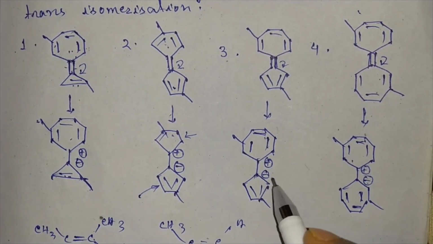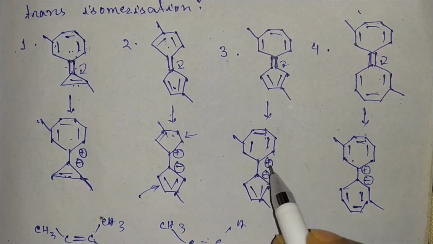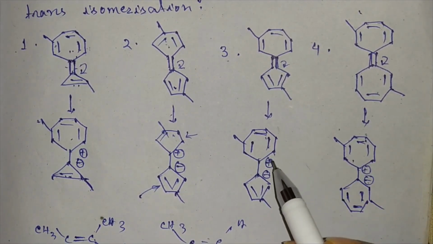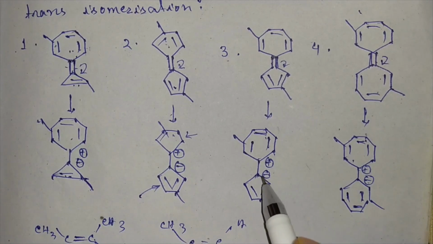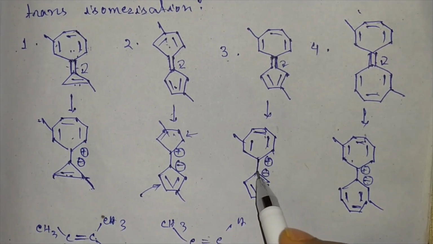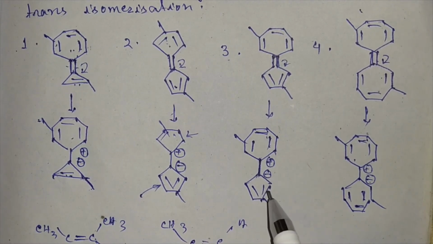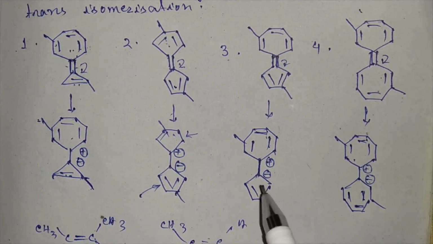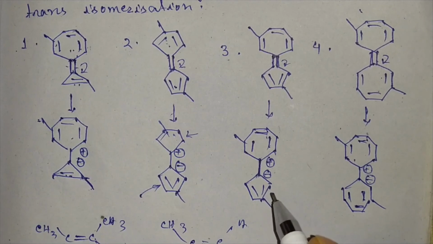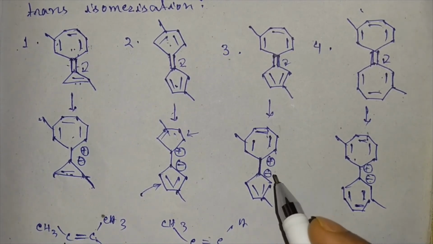So students, we can see that in this compound, due to internal polarization, the bond order will be reduced to nearly equal to 1, and the rotation will be easier in this case. So conversion from cis to trans isomer will be easier in this compound.